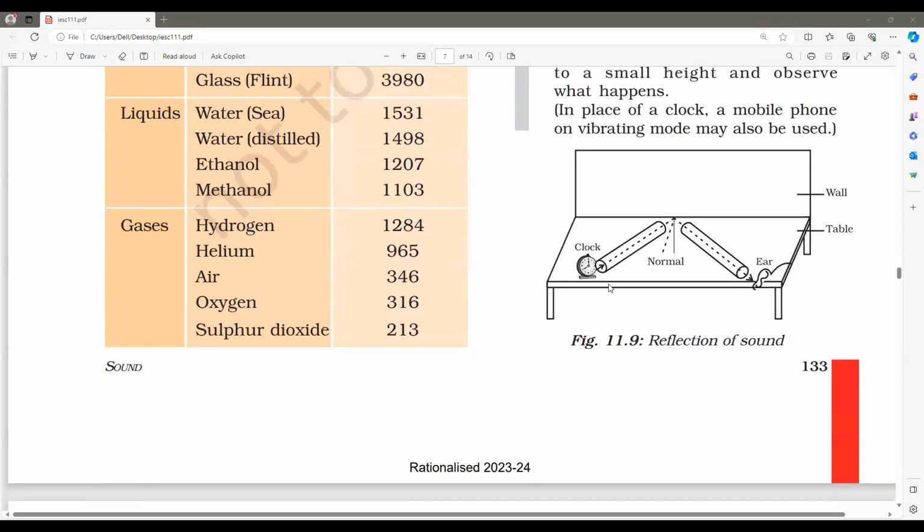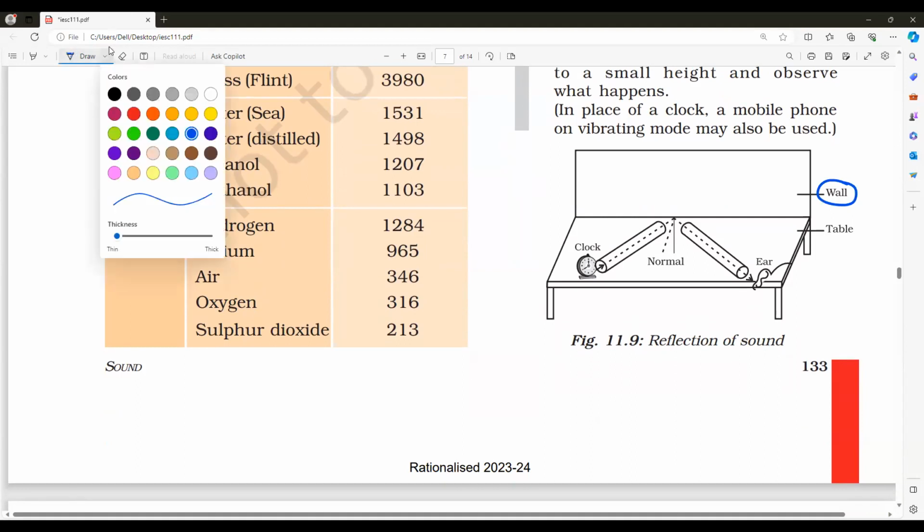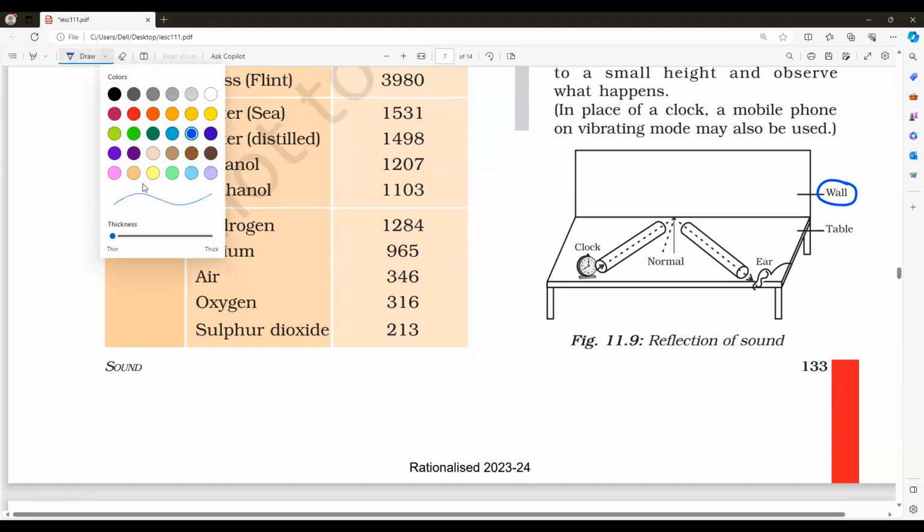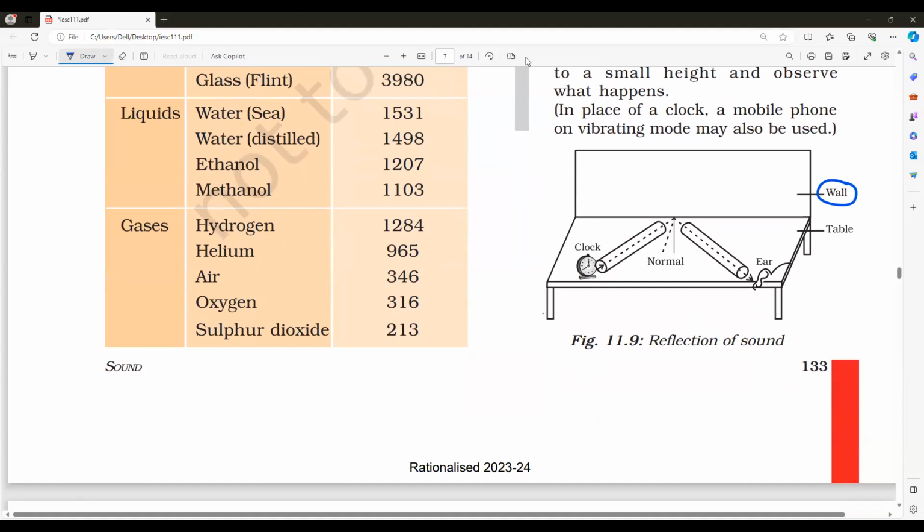Your book also gives the experiment. All of you notice it, this is the experiment we have to make. You take a wall, or as I told you, any object or surface: cardboard, wall, many substances I have given you, shining or metal surfaces. It will obey the law of reflection. This is the experimental verification of reflection of sound.